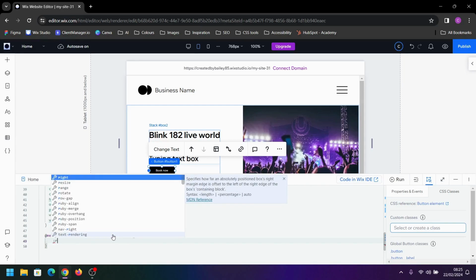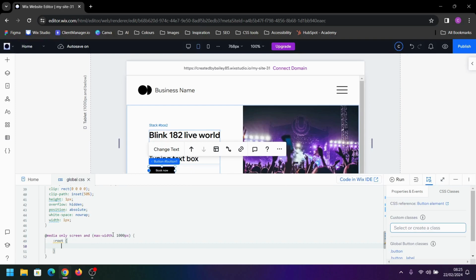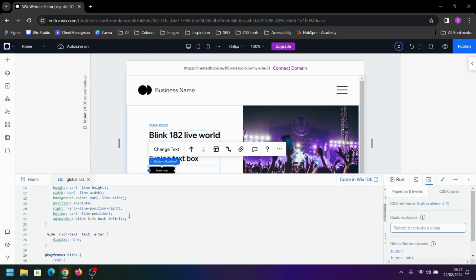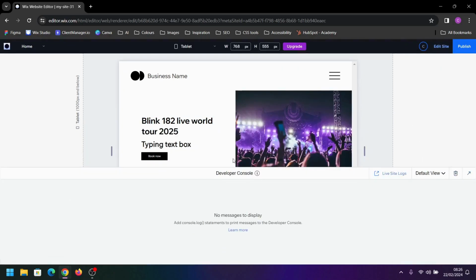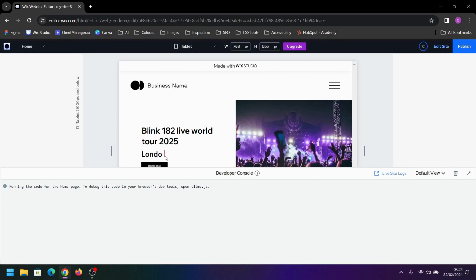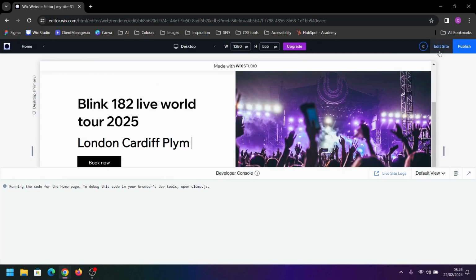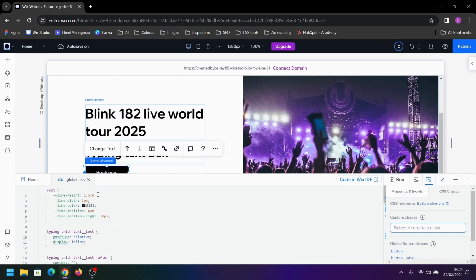To show you what happens, we're going to just type root here, and I'm just going to change the line color. So we'll grab that, paste that in here, and we'll change this line color to red. So now if we click preview, when we're on the tablet size, you can see that our line is red, but if we're on desktop, the line is black. As I say, you might need to adjust the line height depending on what fonts you use.